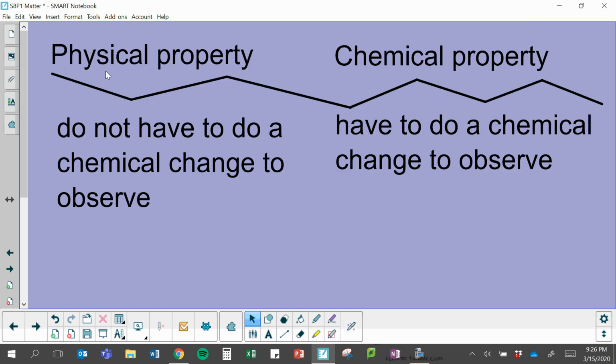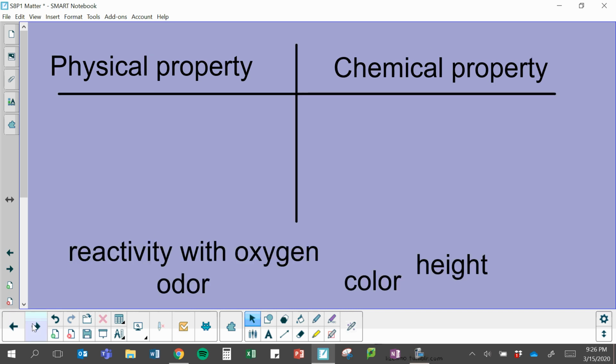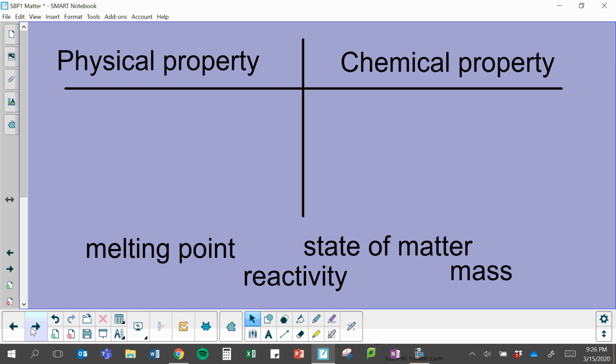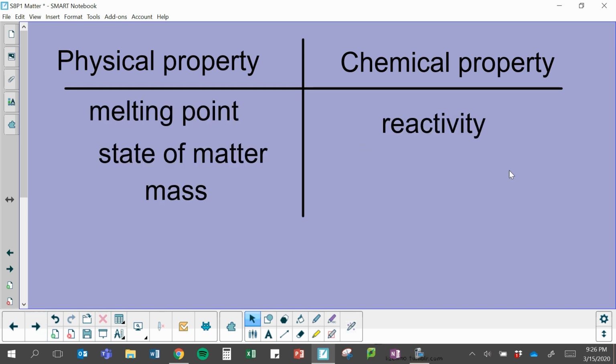Okay, so just a refresher: for physical properties, you're not going to have a chemical change to observe it. For chemical properties, you do have a chemical change to observe it. So try to match these different ones for your chemical and physical properties. Okay, and so you can check your answers. The only one here that's chemical is reactivity with oxygen because we're having a reaction happening. Try these again. Okay, and reactivity here again is going to be our only chemical property.